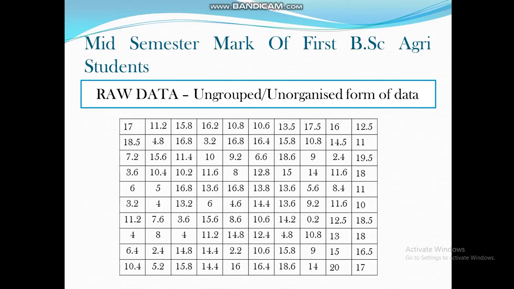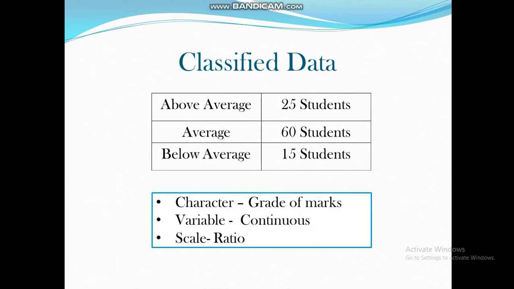If we group the data like this, that is above average, average, below average, we are able to find some information or pattern from the data. So we do classification mainly to find the information. Here the character is grade of mark, the variable is continuous, and the scale is ratio.